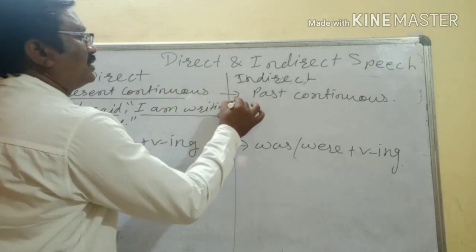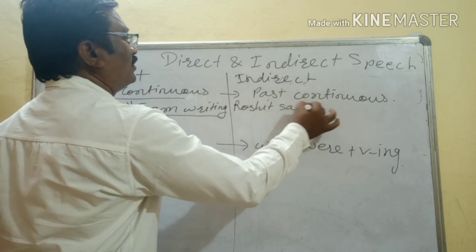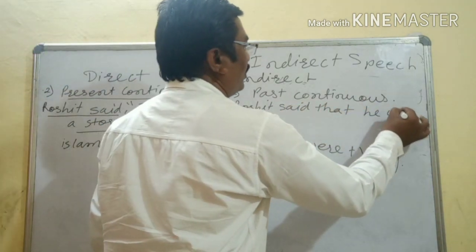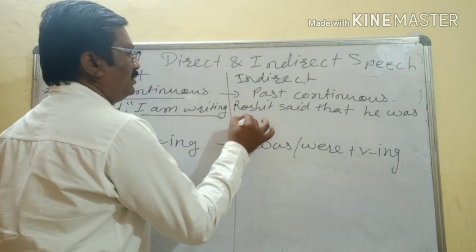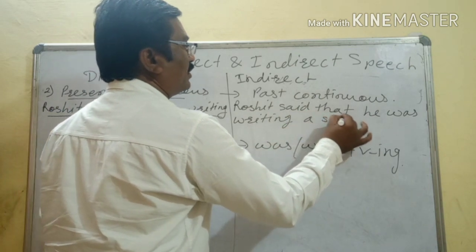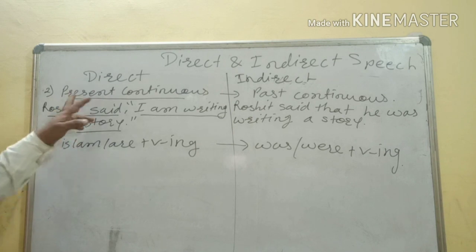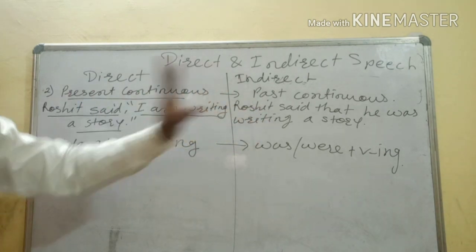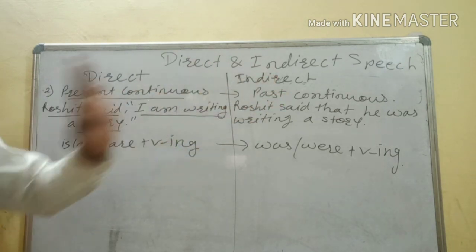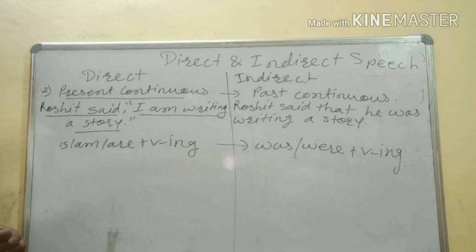Roshit said that he was writing a story. Clear? Just see here, present continuous will change into past continuous. I am writing a story will change into he was writing a story. I feel it's clear to you.